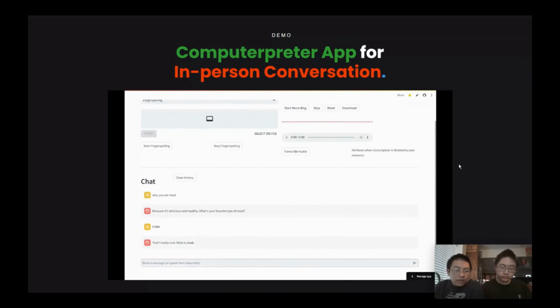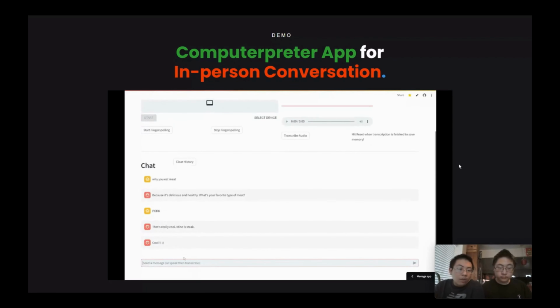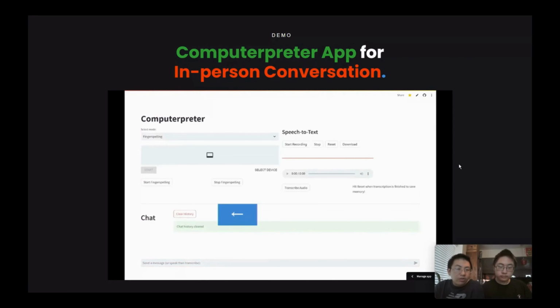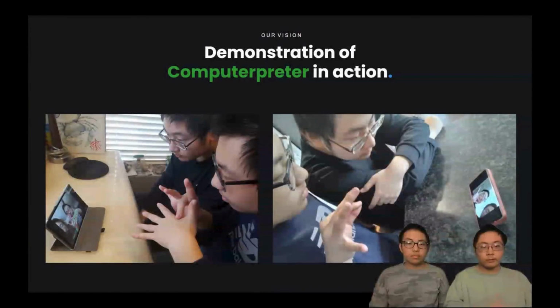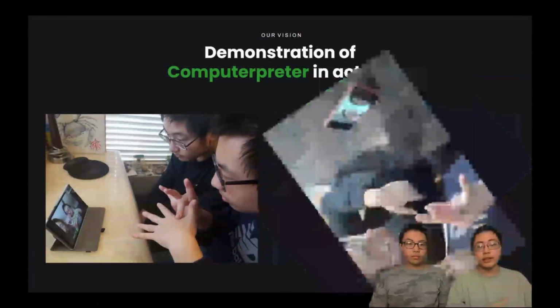Finally, both parties can also type if their message is short and they also want to include some fun emojis. Finally, we can clear history. We envision deaf-hearing conversations to happen on the phone for convenience. A tablet is also fine.